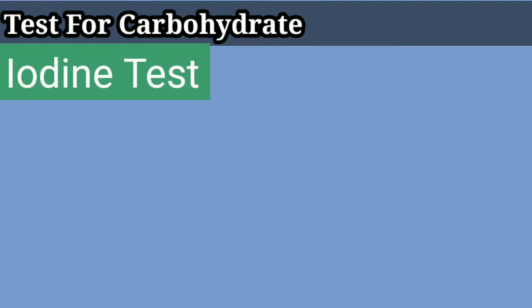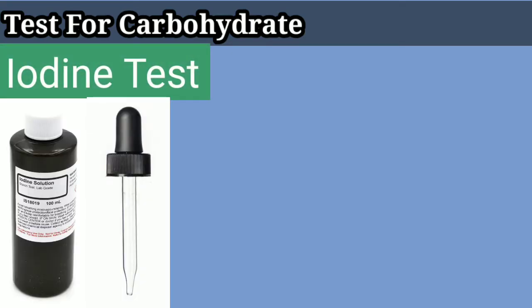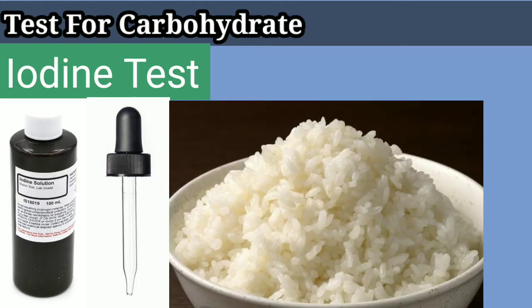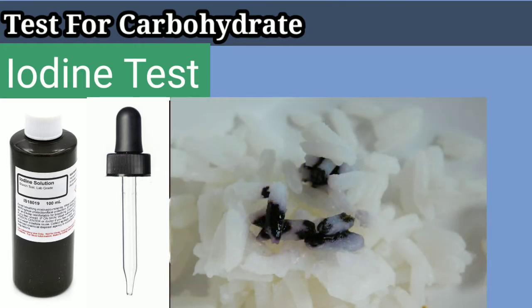Test for carbohydrate. For checking the presence of carbohydrate, we do the iodine test. For this, we have to take iodine solution, a dropper, and a sample of carbohydrate. We may take rice. Now we add iodine solution to the rice with the help of the dropper. Then we can see it turn blue-black in color, which indicates the presence of carbohydrate.